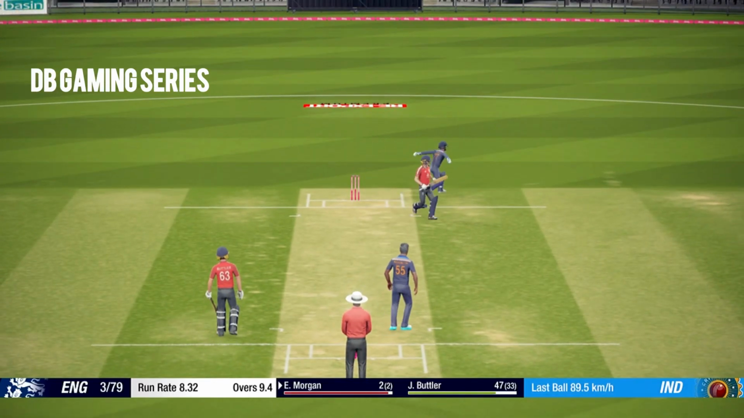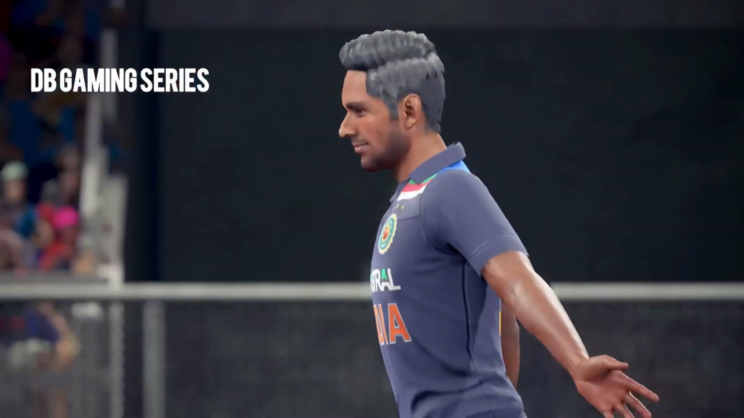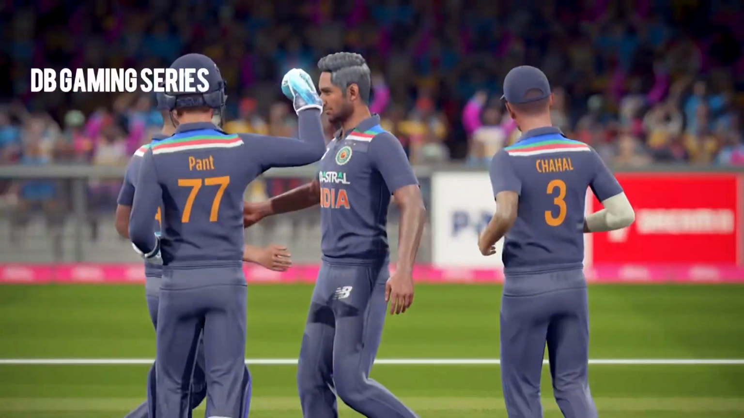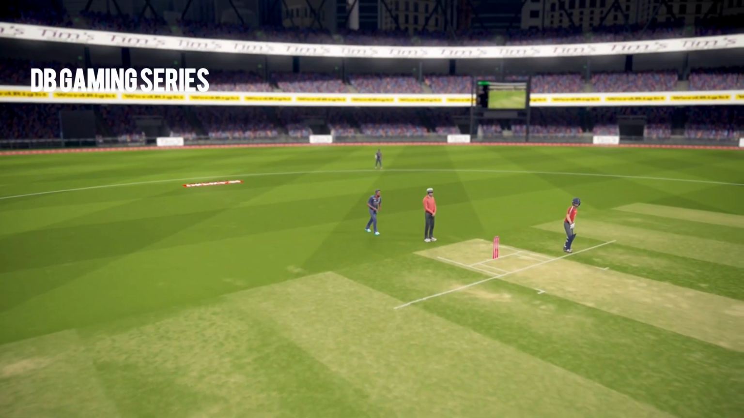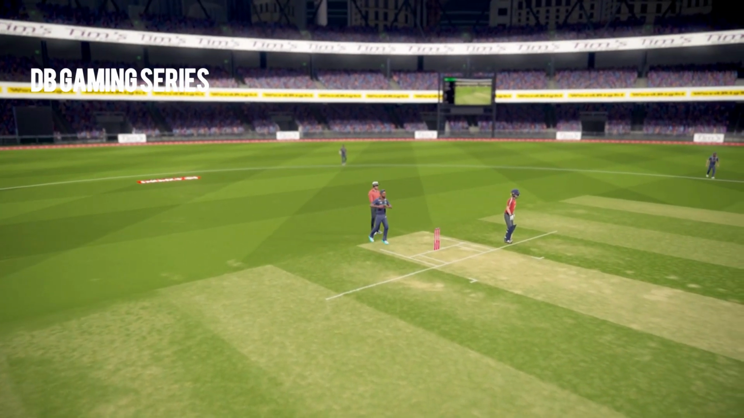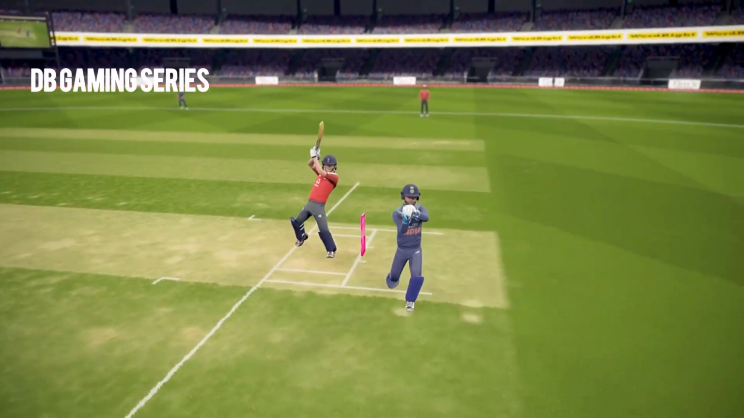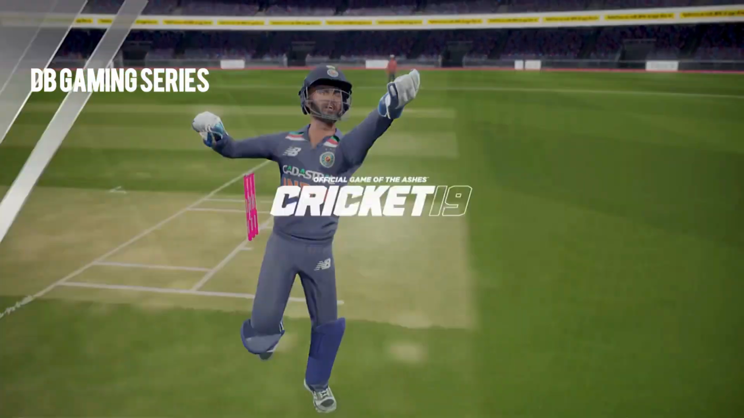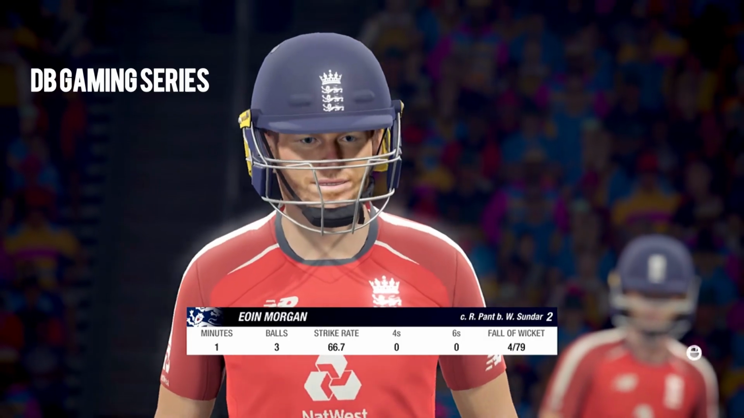Morgan, new man in, and cuts it straight to Rishabh Pant. And skipper has to go back early. Brilliant delivery by Sundar, giving him the room. But a magnificent take by Rishabh Pant because he had to move to his left and made no mistake whatsoever. Felt like it would run away, but a brilliant take by Rishabh Pant as England are now 4 for 79 as Morgan walks back for 2.